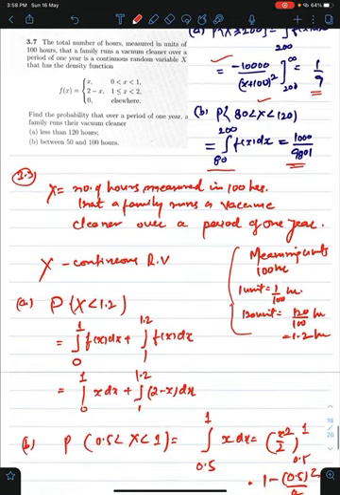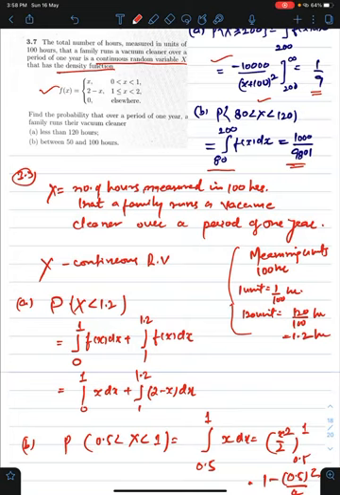The next part is 3.7. The total number of hours, measured in units of 100 hours, that a family runs a vacuum cleaner over a period of 1 year is a continuous random variable. So it is already given here that your random variable is continuous and has a density function. The density function is also given. Find the probability that over a period of 1 year a family runs their vacuum cleaner.